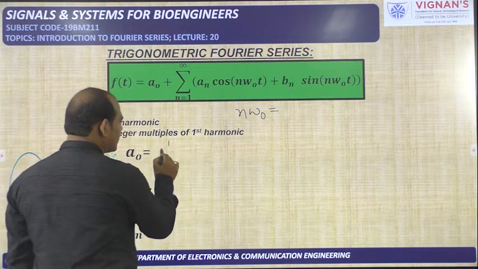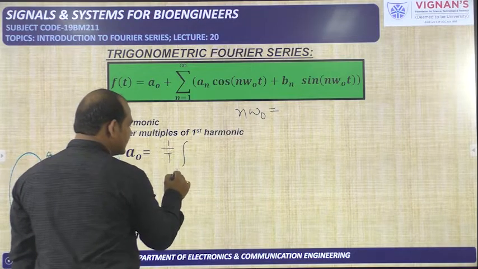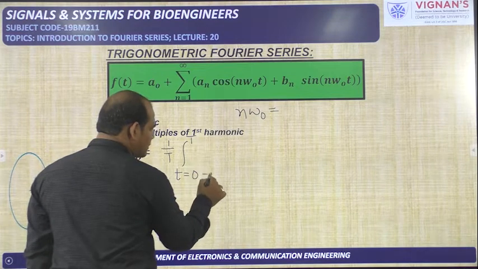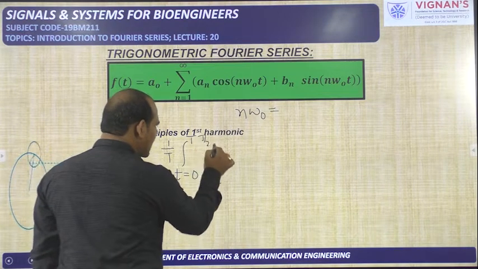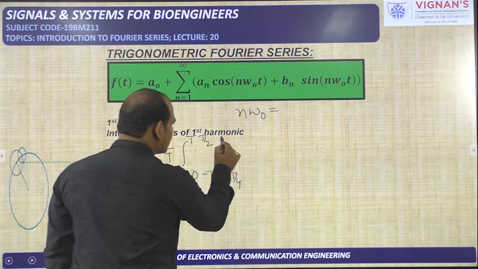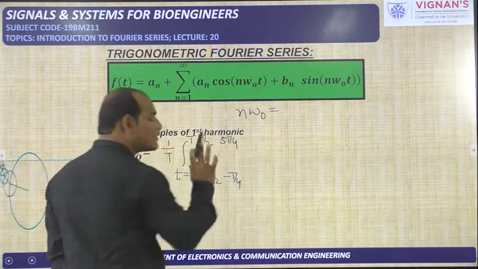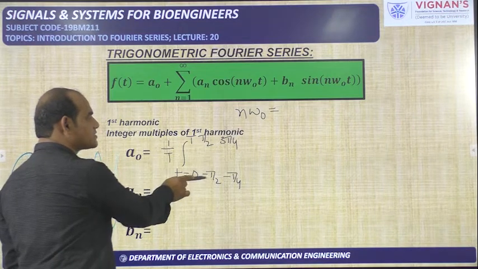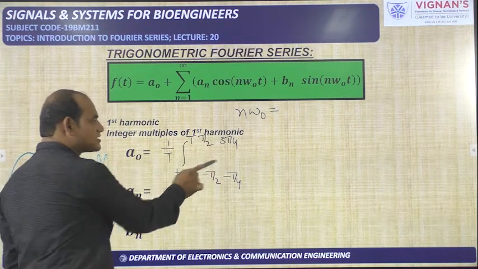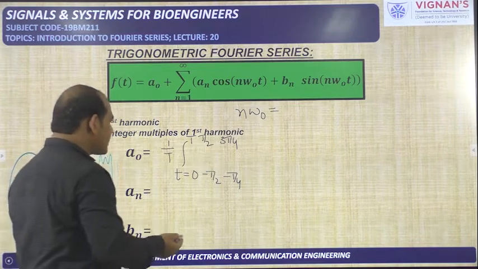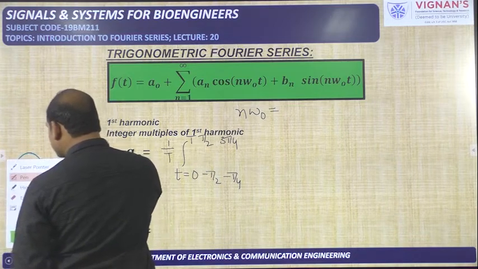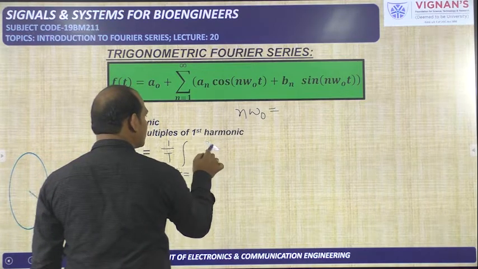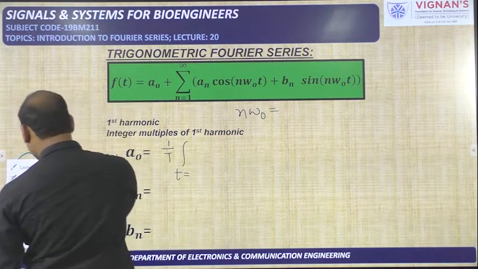A naught is nothing but 1 by T integral, t changing from 0 to T, or you can take from minus T by 2 to plus T by 2, or you can take from minus T by 4 to 3T by 4, or any over one period. If you see upper limit minus lower limit, you will get capital T. So instead of representing like this, you need to remember the integration will happen over one period. That thing you have to remember. Then you will be able to do the problems easily.